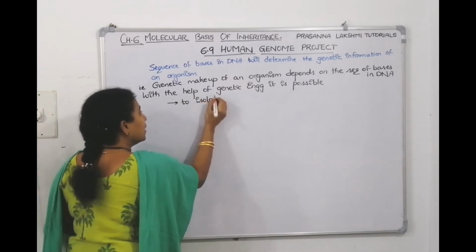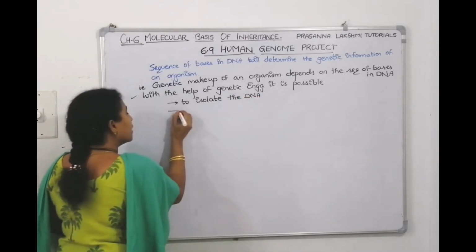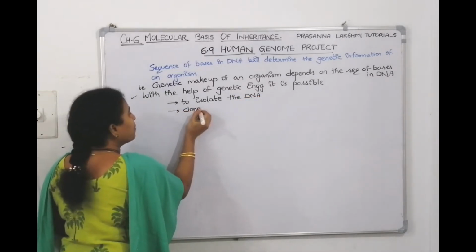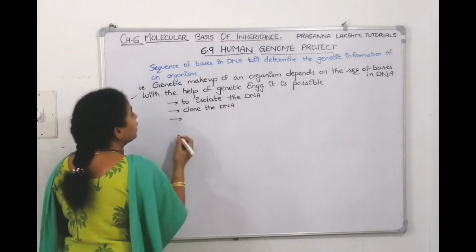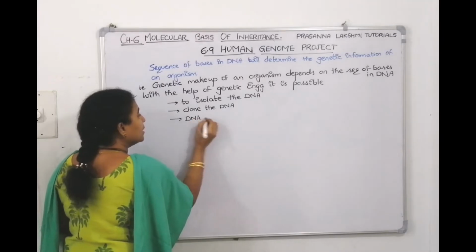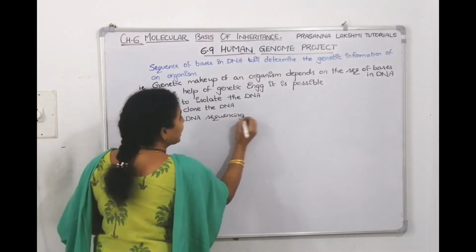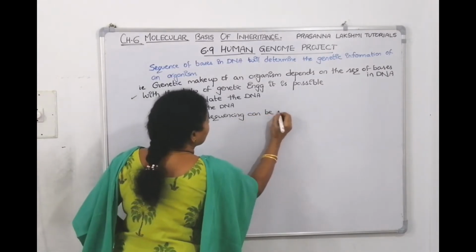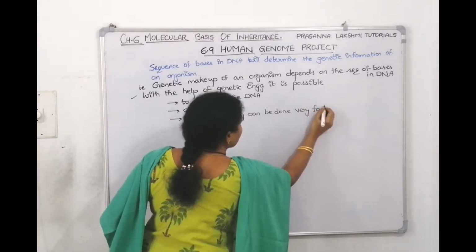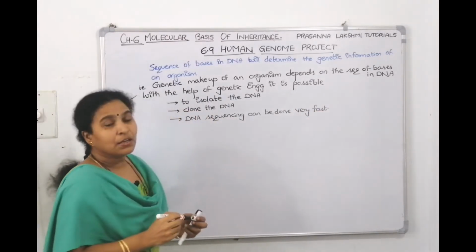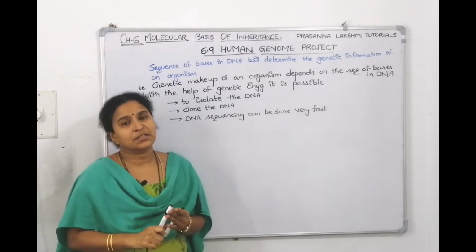After isolating the DNA, you can clone the DNA also, make many copies of it, and you can even do the sequencing. DNA sequencing can be done very fast. So genetic engineering has opened the door to isolate the DNA, clone the DNA and sequence the DNA.